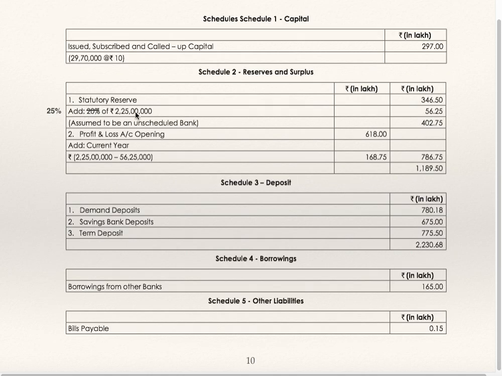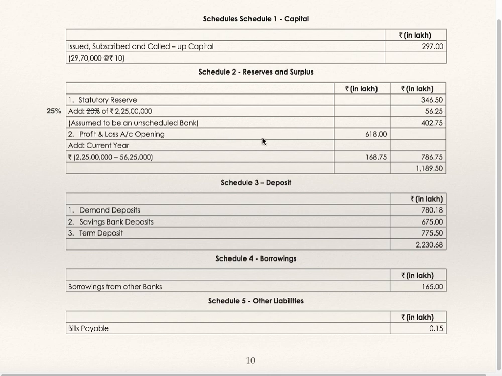So 25% of 225. Profit earned during the year is 2 crore 25 lakhs, 25% of that is to be transferred to reserve. So in statutory reserve, you are supposed to add 25% of profit earned during the year, which is 56.25,